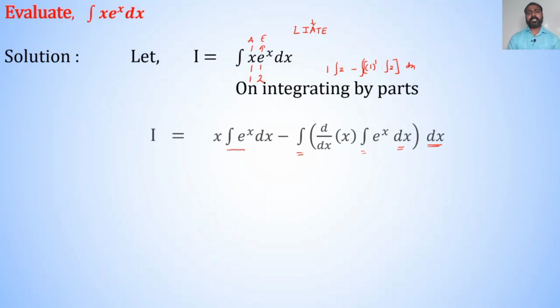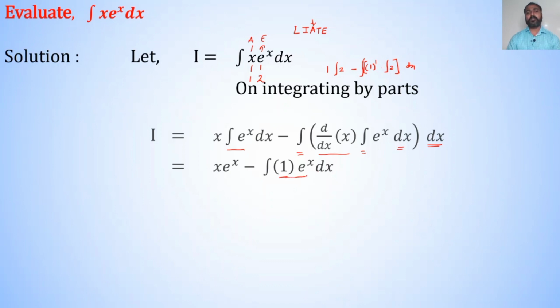We know that integration of e raised to x dx is e raised to x. So, I is equal to x into e raised to x minus integration of derivative of x with respect to x, which is 1. So, integration of 1 into e raised to x into dx.